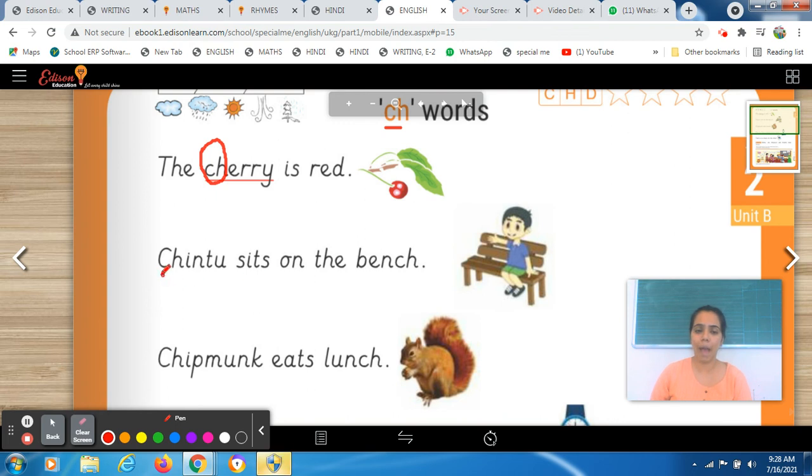Where he sits on the bench, so students tell me where is ch? Ma'am, here. Very good. Or ma'am, in the last word. Very good. Bench में क्या है, in the end. Right. The next is, what is this? I told you about this, which animal is this? Ma'am, chipmunk. Very good. So students see, chipmunk is having something in his hands, है ना.